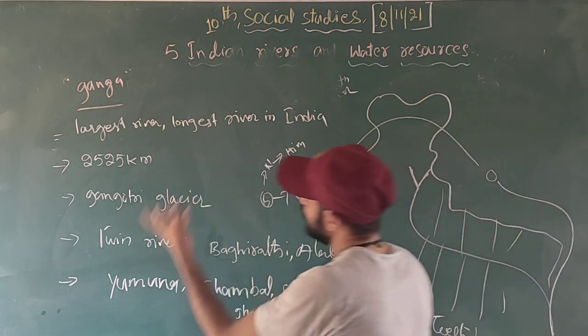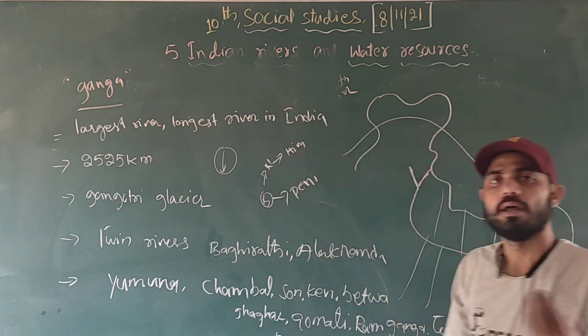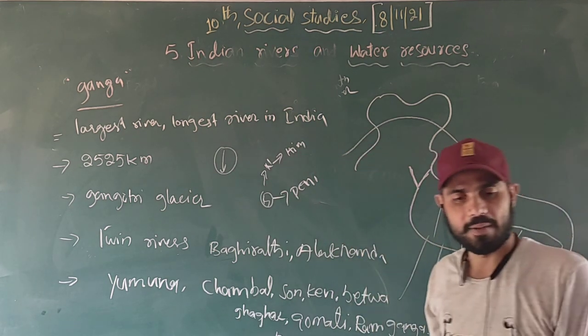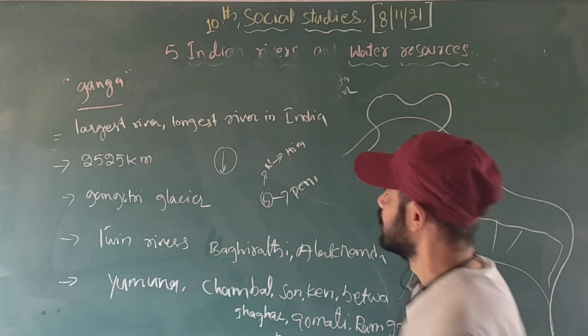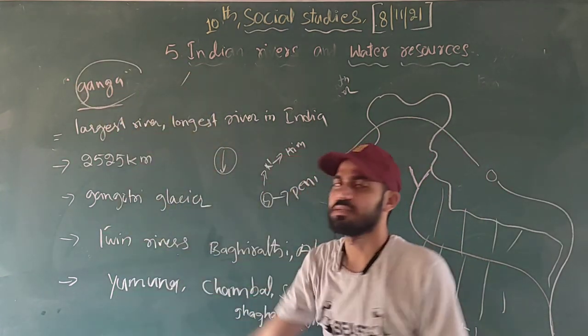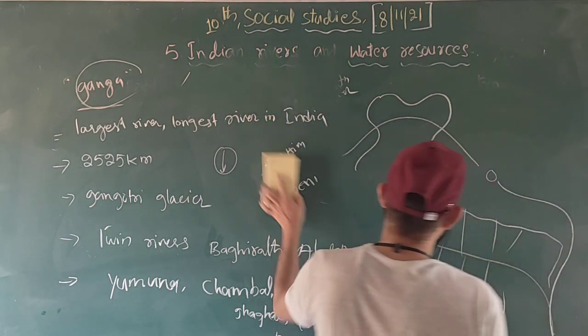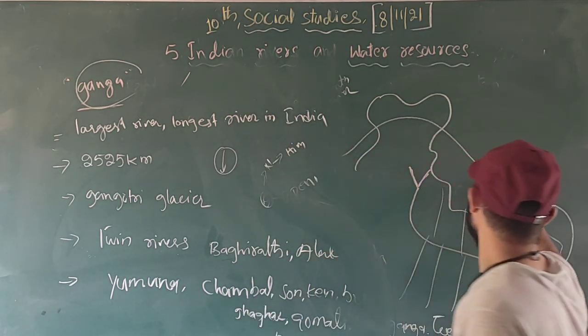When the river Ganga completes its course in the mountains, it enters the Indo-Gangetic plain. These are the river systems of India, the Himalayan river system. The first one is the Brahmaputra.